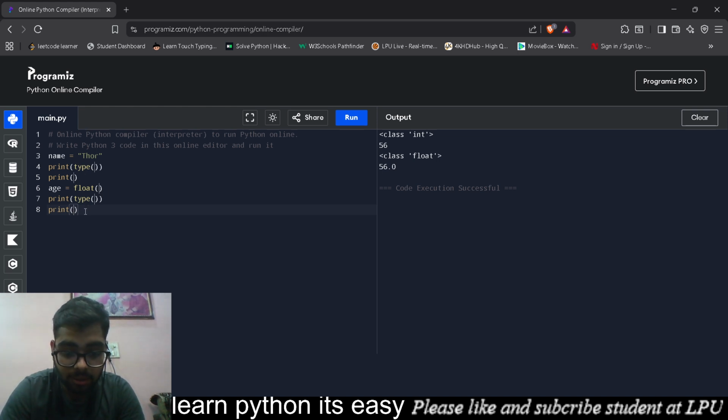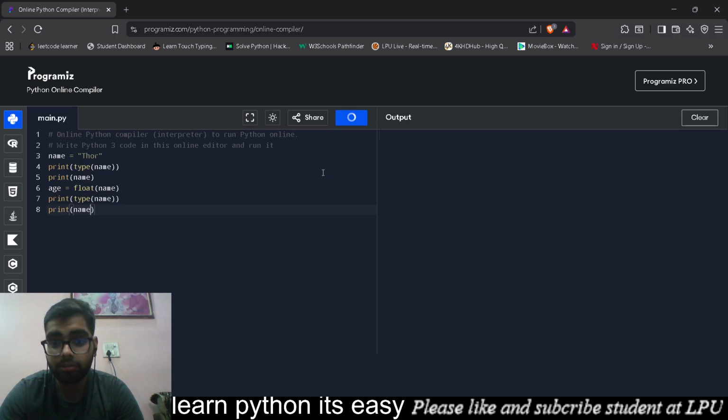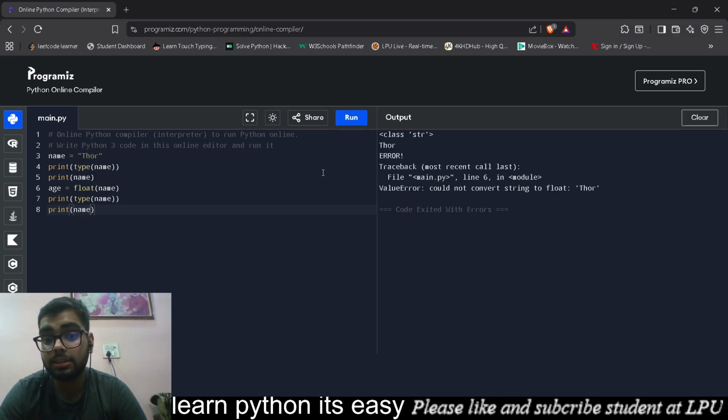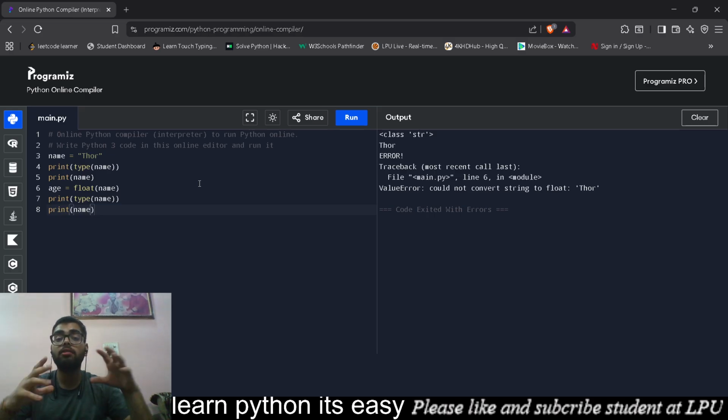Now if I write name and get the output, see, first class Thor, it's giving us this output, then error, traceback, ValueError. You can't convert the alphabetic value Thor to float or numeric values.